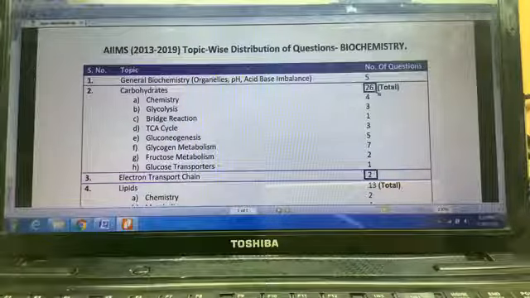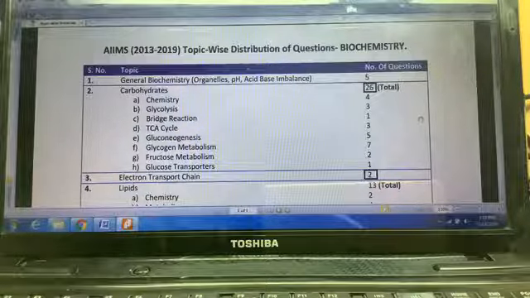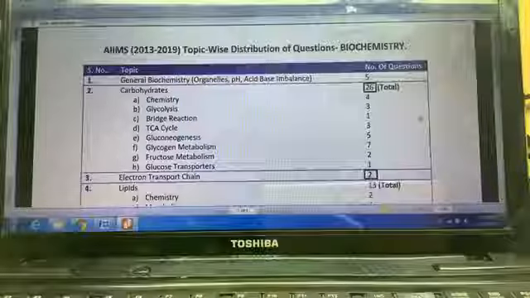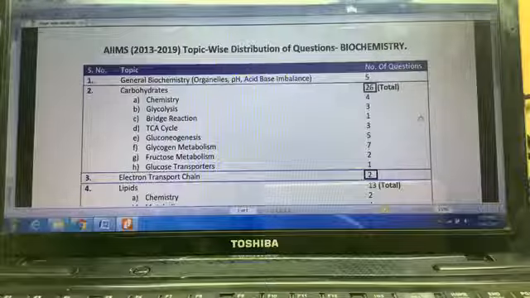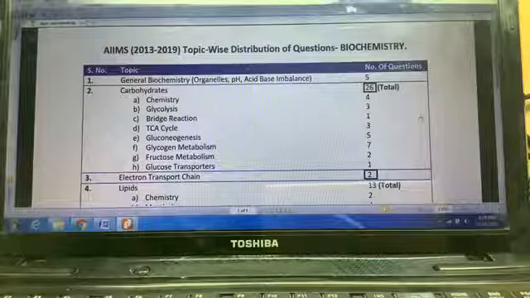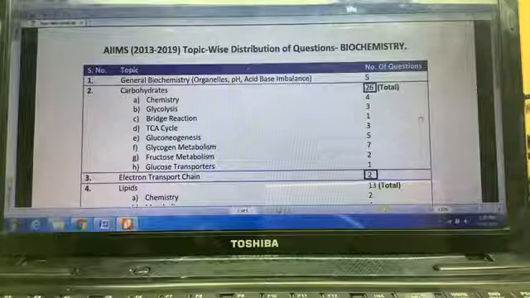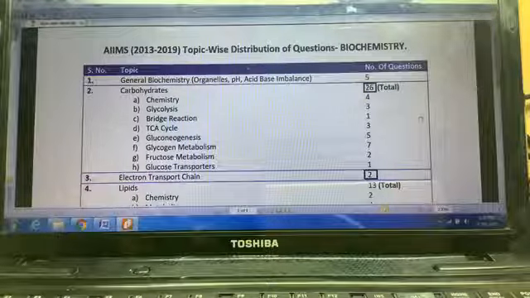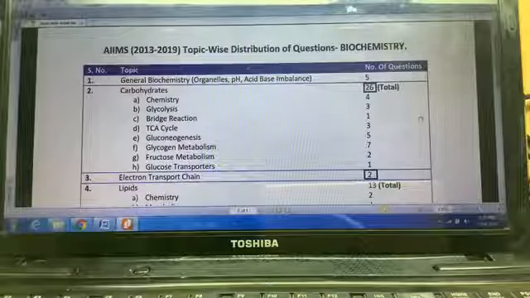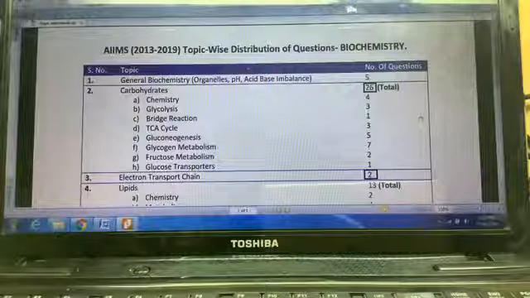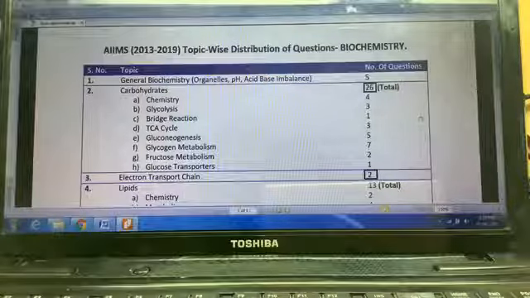So like I have been saying over the years, the most important metabolism topic is the carbohydrates. You must be very thorough with the carbohydrates. It will take about maybe 1.5 hours or at max 2 hours of revision time to properly and extensively cover the carbohydrates and do all the related questions from the topic of carbohydrates.